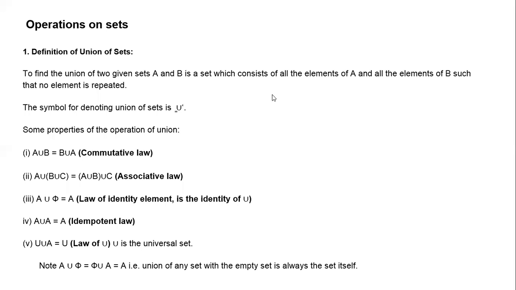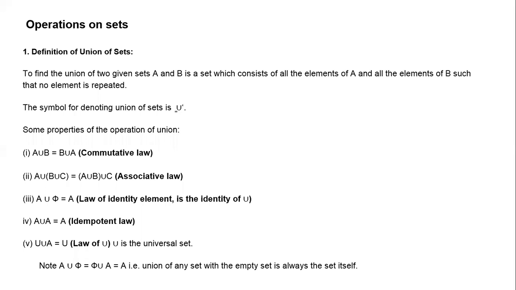So now we'll discuss the operations on sets. Usually, to discuss the operations on sets, we use a Venn diagram. Do you know what a Venn diagram is? A Venn diagram is nothing but the representation of sets by closed plane figures. The elements are represented by points in that closed plane.